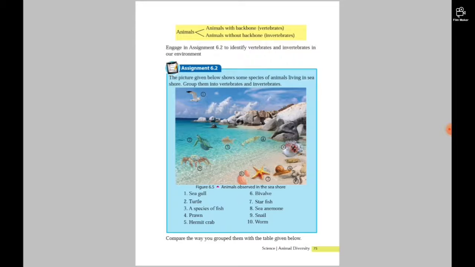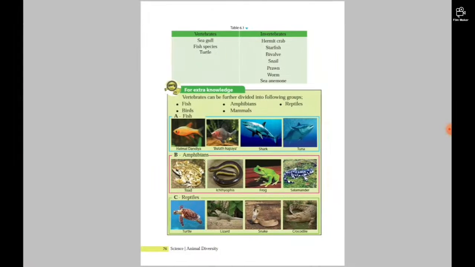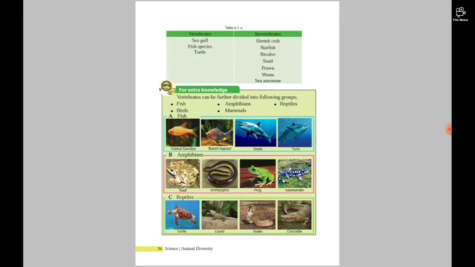Compare the way you grouped them with the table given below. In the vertebrates column, we get seagull, fish species, and turtle. Invertebrates are hermit crab, starfish, bivalve, snail, prawn, worm, and sea anemone.